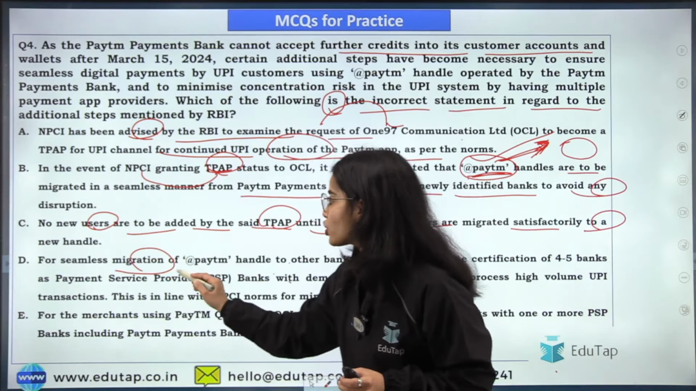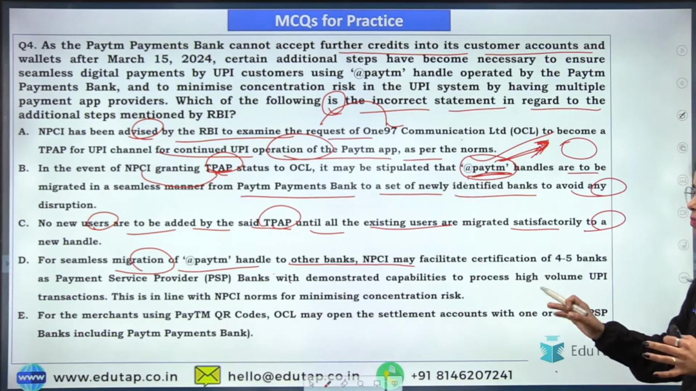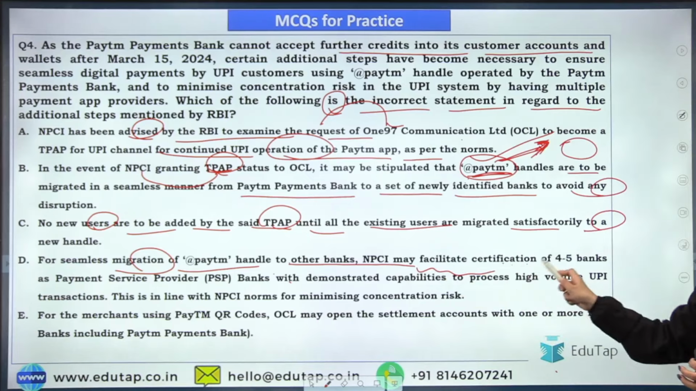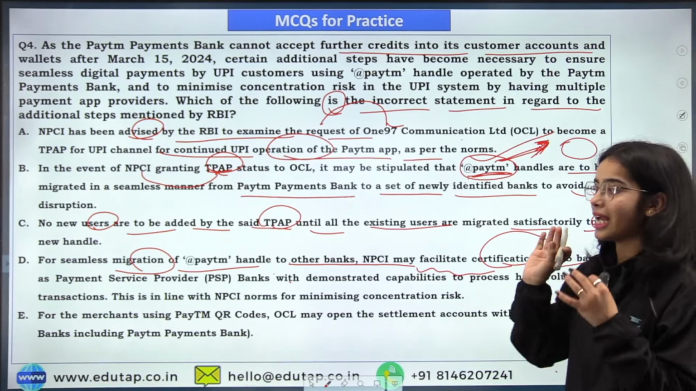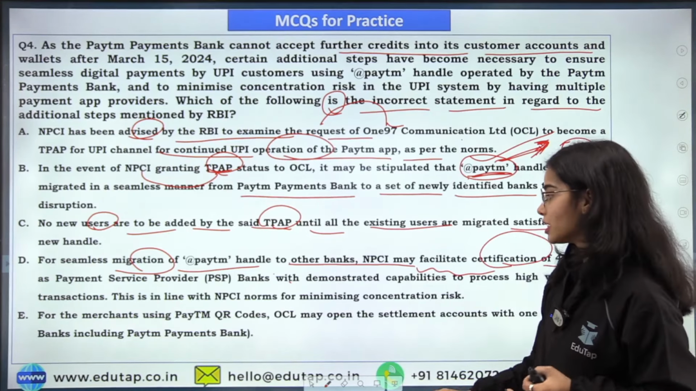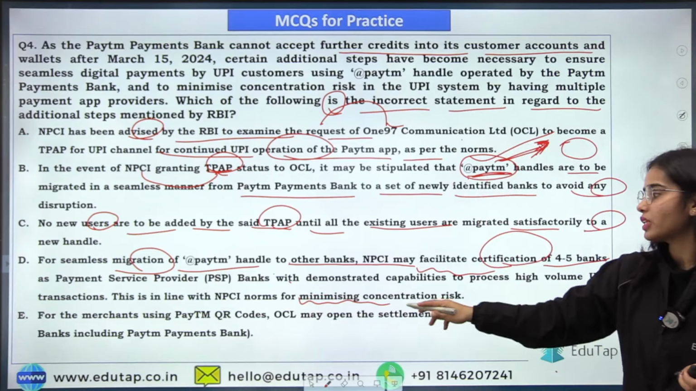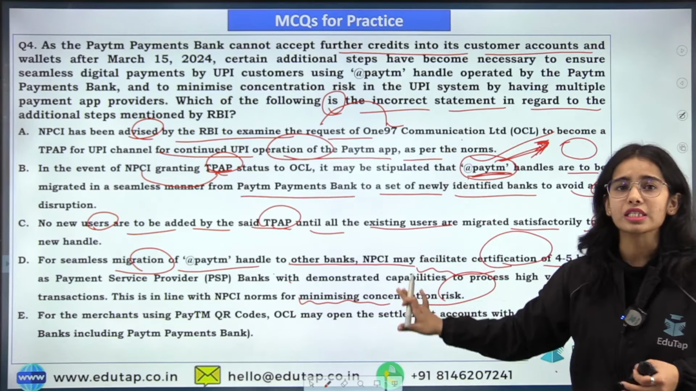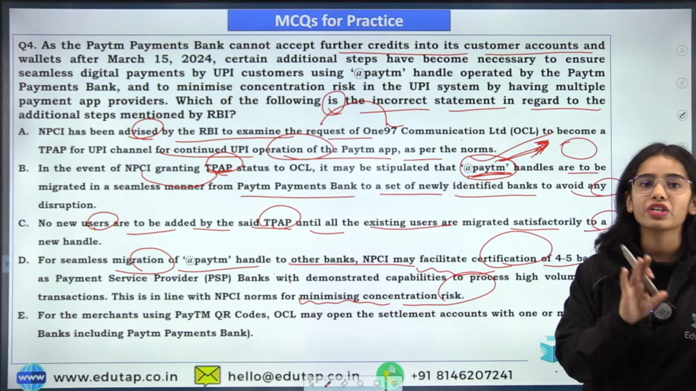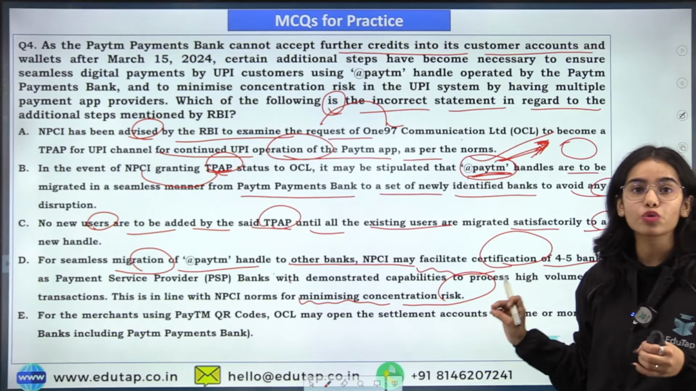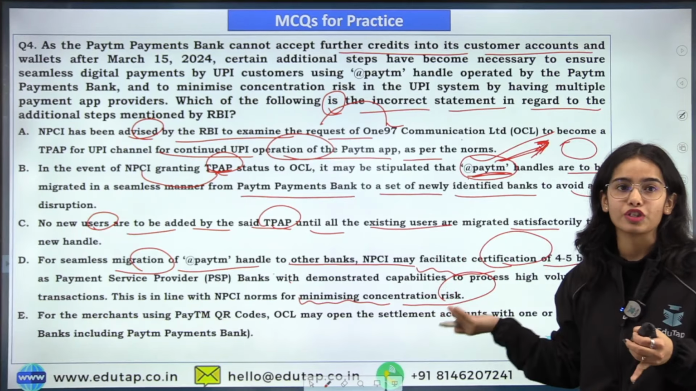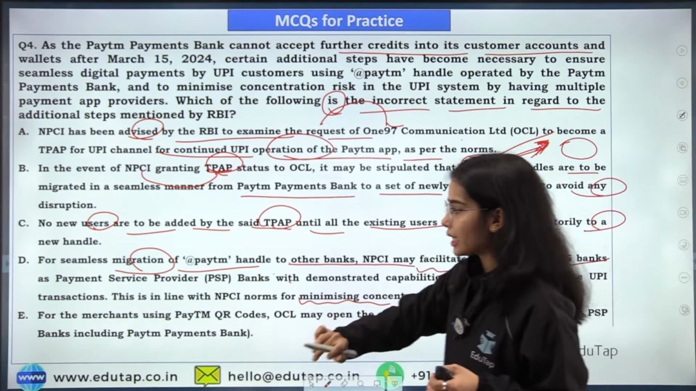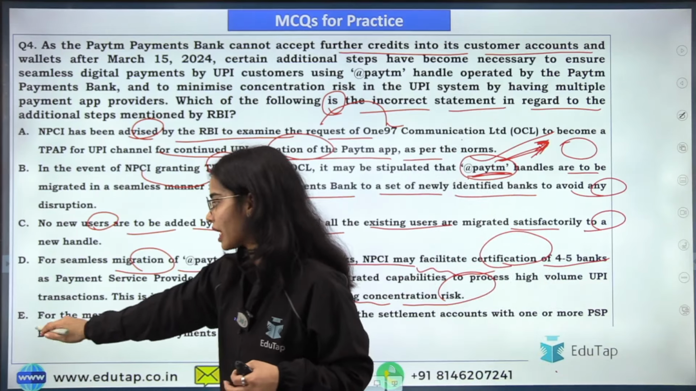For seamless migration of @Paytm handle to other banks, NPCI may facilitate the certification of 4-5 banks as payment service providers so that there is the minimization of the concentration risk. All of this we have understood in our previous session. I'm not going to explain each one of them again. This is the revision session. So all of them are correct. Let's see the last statement.